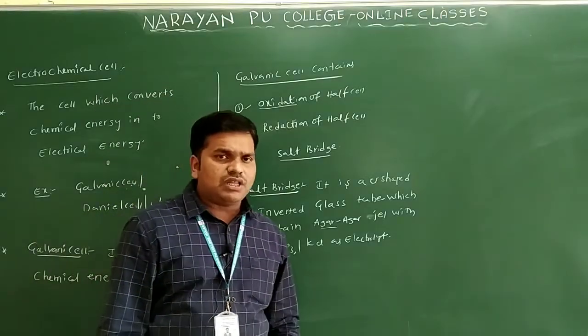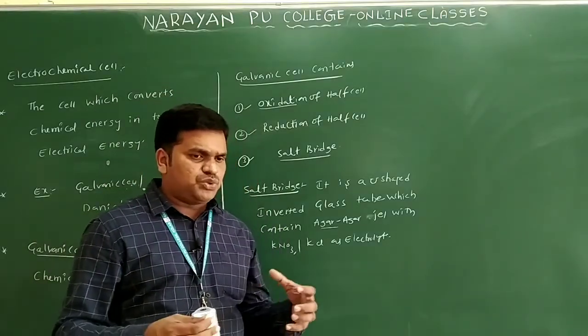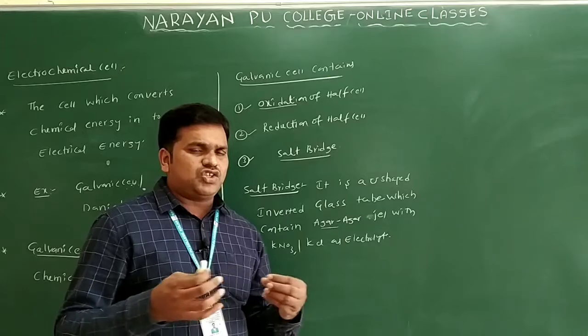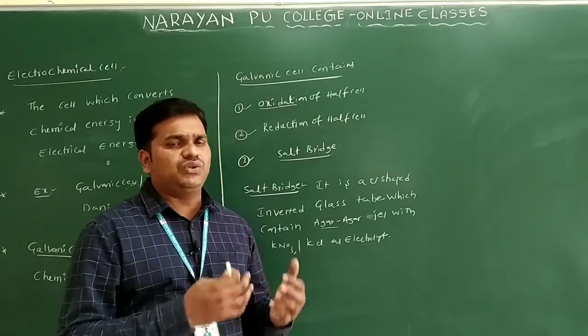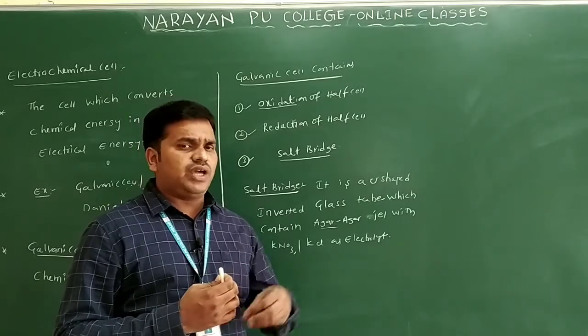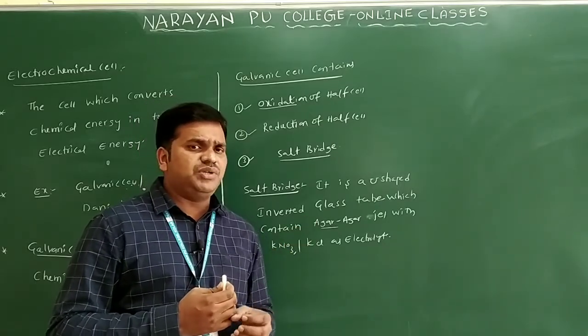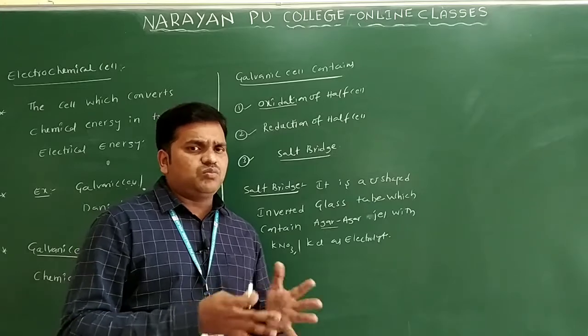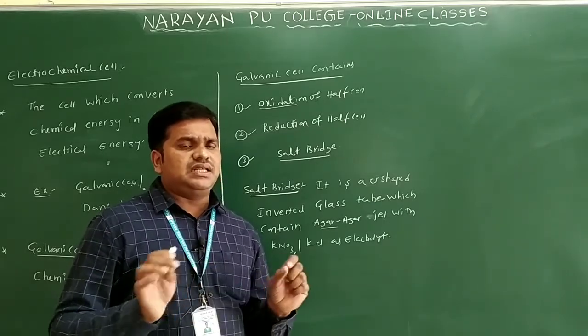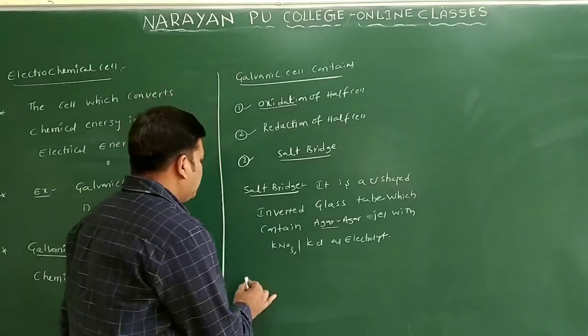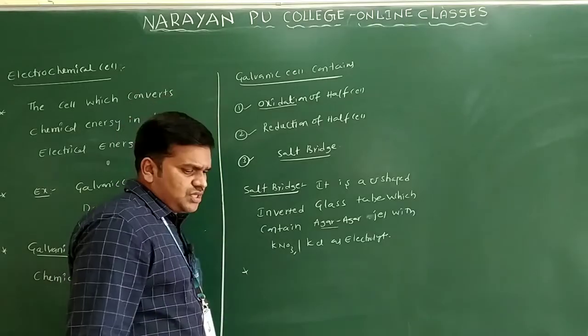So what is the use of the gel? This gel is used to maintain the speed of both the anions and cations. You know how jelly is. Once you put the electrolyte in the jelly, the electrolyte does not move at very fast speed, because of that jelliness only. Clear?